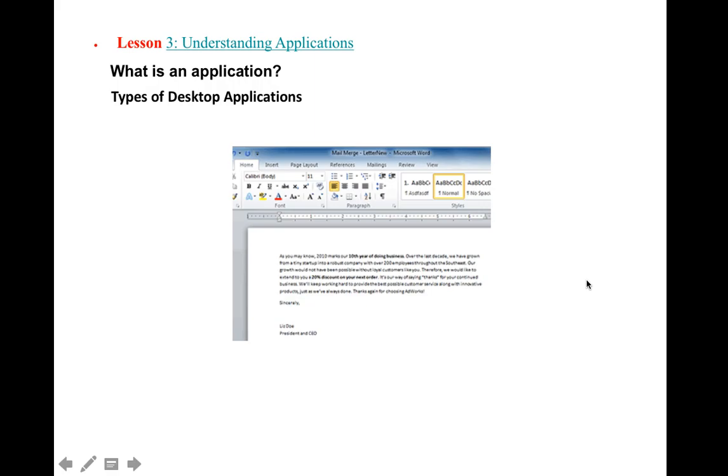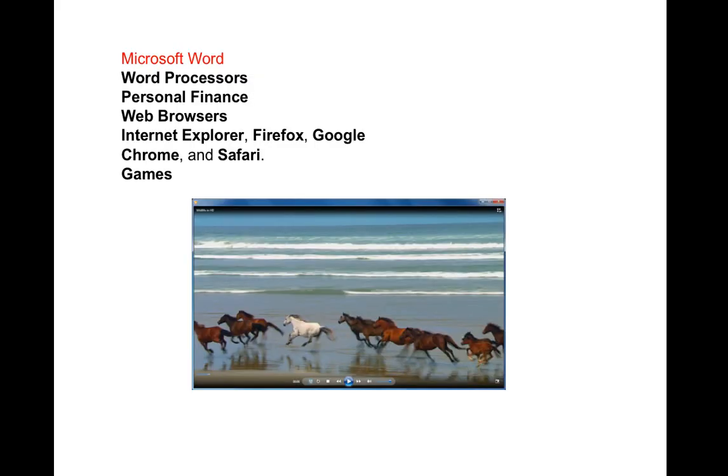Okay. Lesson 3, we will learn about understanding applications. The first thing I would like to ask you: what does application mean? Actually, an application is a program or group of programs designed for end users. We design applications for users. Which ones can we say are applications? The first one is Microsoft Word. We also count word processors, personal finance, web browsers, Internet Explorer, Firefox, Chrome, Safari, or games, something like that.